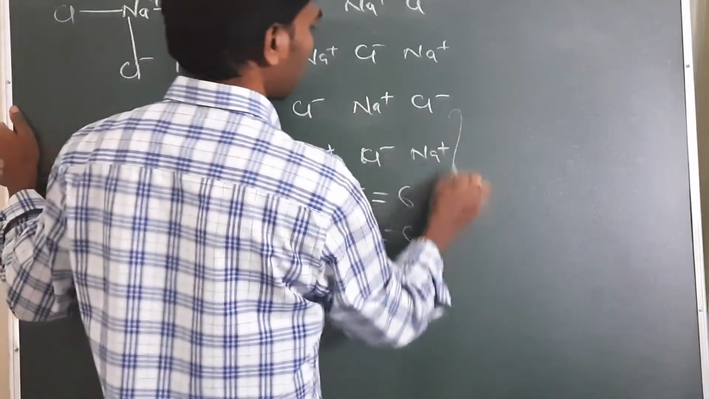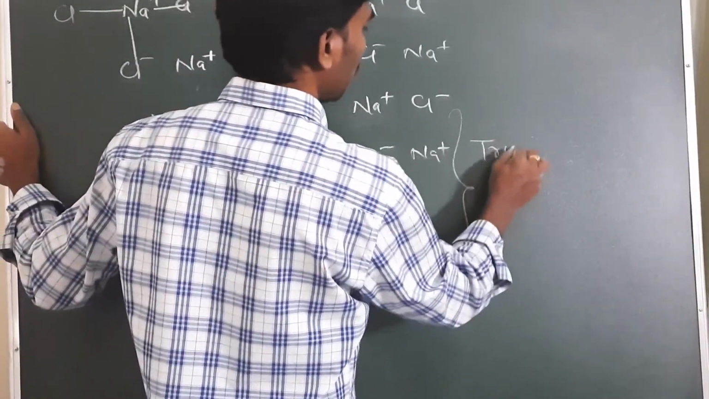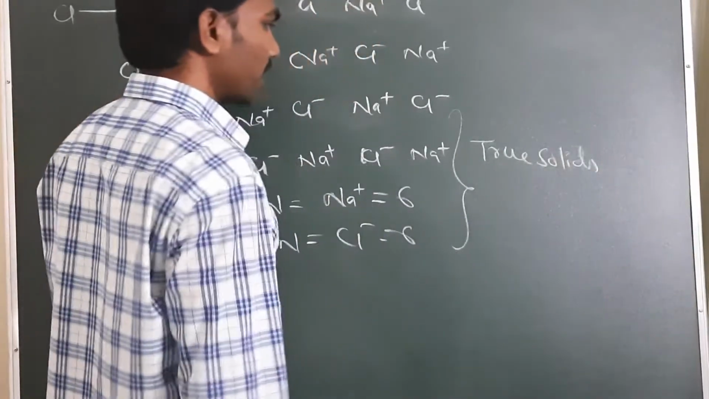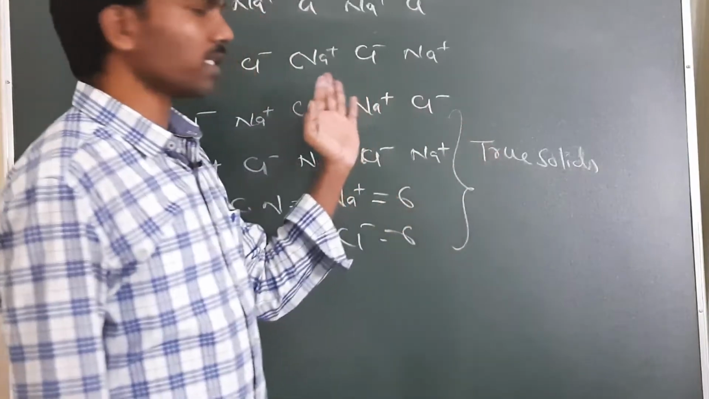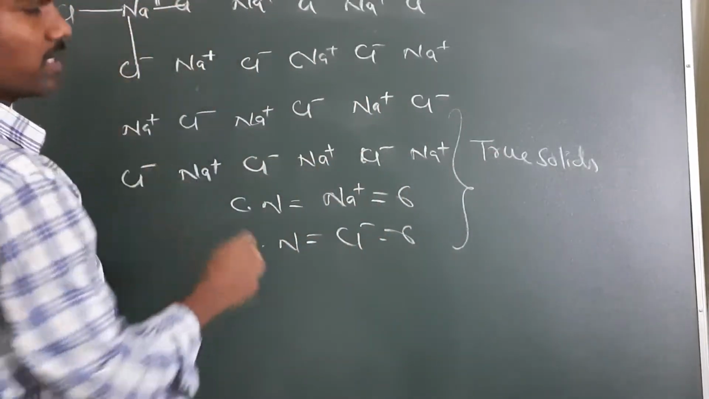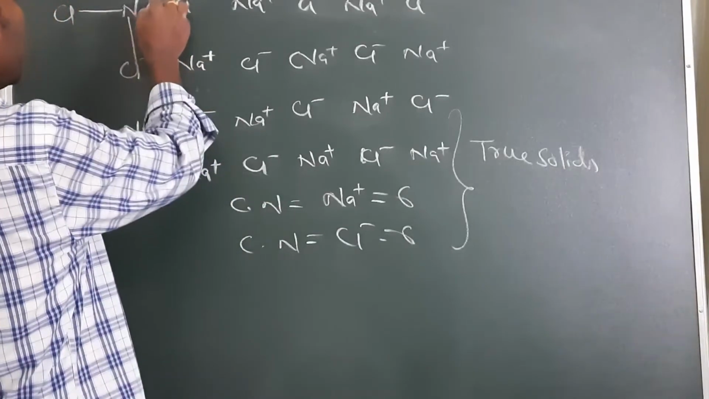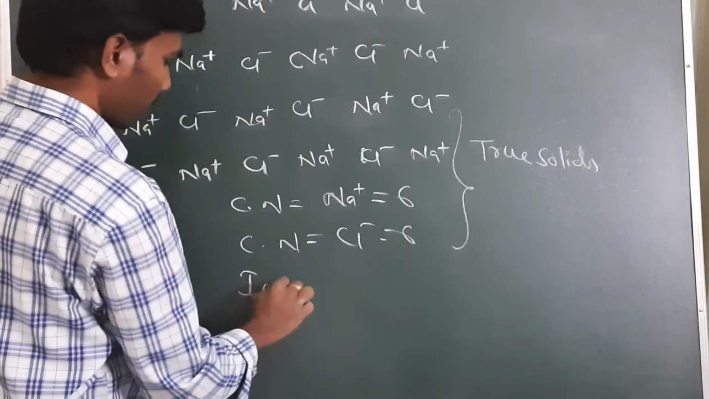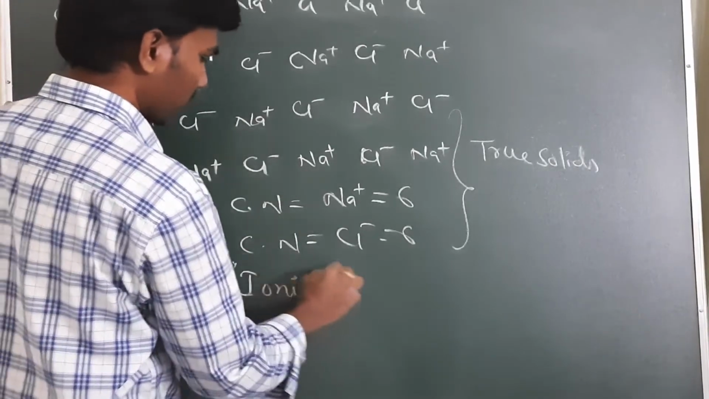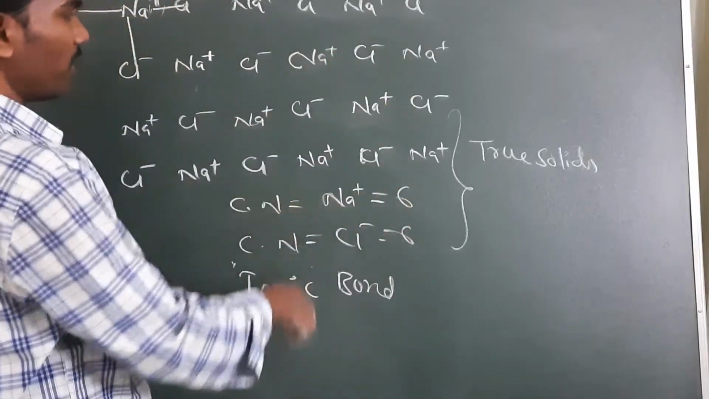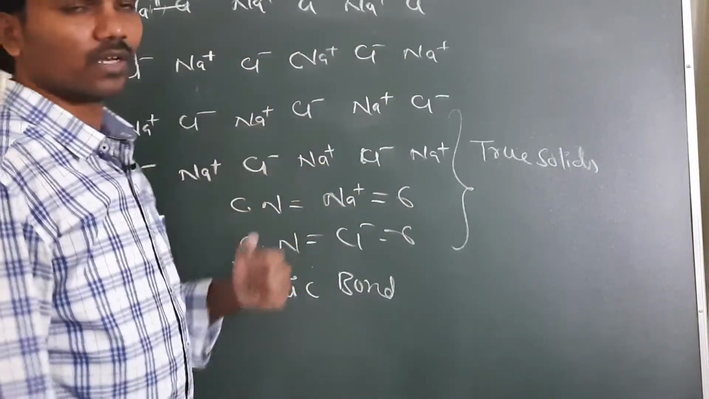These crystalline solids are called true solids. In case of NaCl, Na+ has positive charge and Cl- has negative charge. So Na+ and Cl- are joined together by an ionic bond, due to strong Coulombic attraction forces. Due to the ionic bond these solids are formed, so these solids are also called ionic solids.